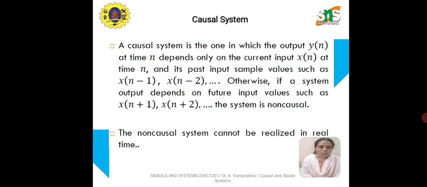What is a causal system? Any system whose output depends upon the present input at that time is simply named a causal system. That is, the system does not depend on the previous and past information. The system which depends only on the present input is known as a causal system. The causal system can be realized for present situations alone, whereas the non-causal system cannot be realized in real time.